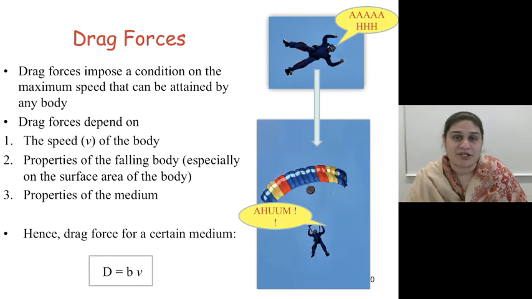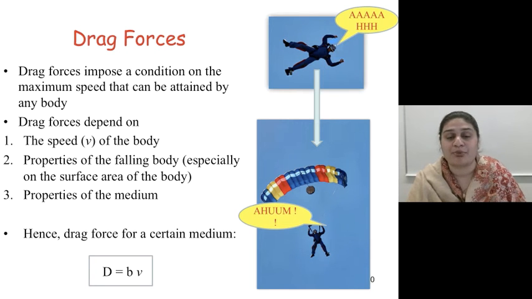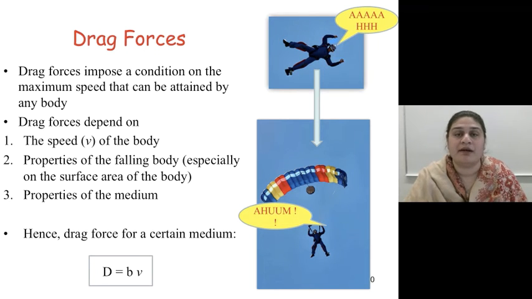Drag forces impose a condition on the maximum speed that can be attained by any object. They depend on the speed of the body, properties of the falling body, and the properties of the medium themselves. In general, drag force for a certain medium, for example air, is given by B, which is a constant depending on the material that you are moving through, and the speed of the object.